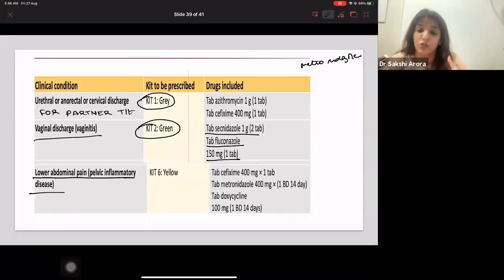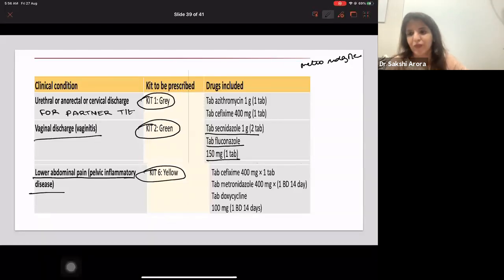The third kit which you have to remember in gynae is the yellow kit, that is kit number 6. This kit number 6, the yellow kit, is used for PID, and it has a cefixime tablet, a metronidazole tablet, and a doxycycline tablet. So cefixime, metronidazole, and doxycycline.